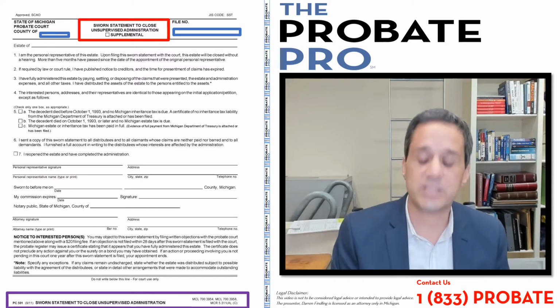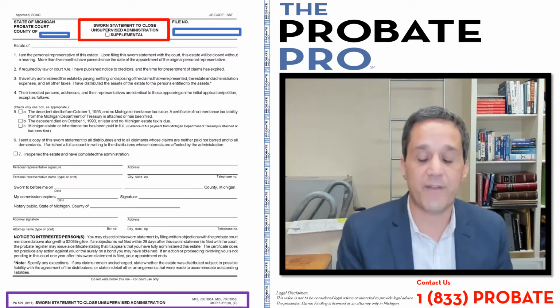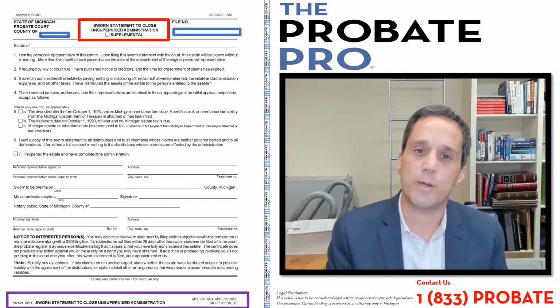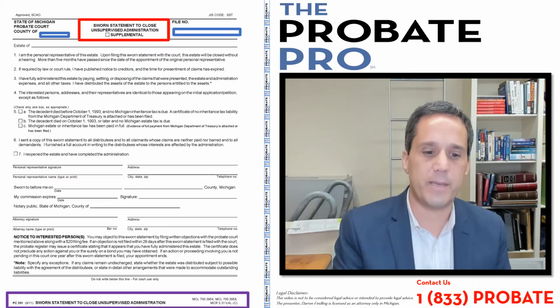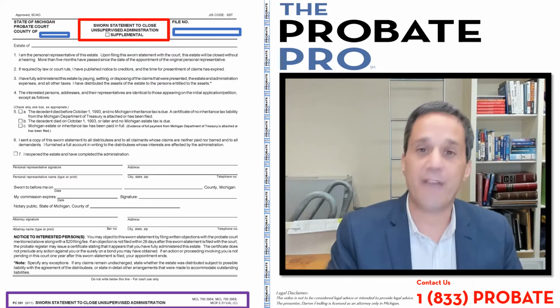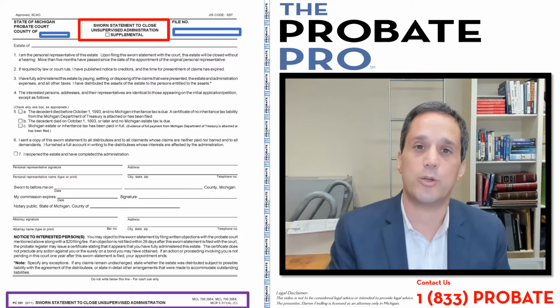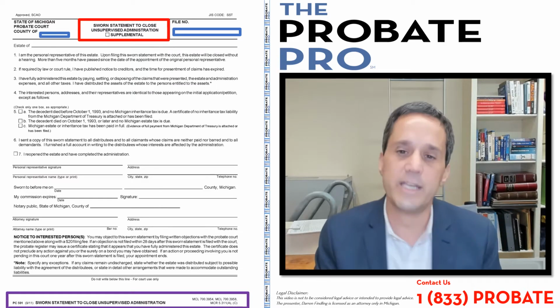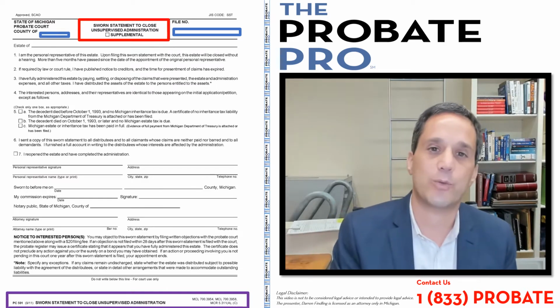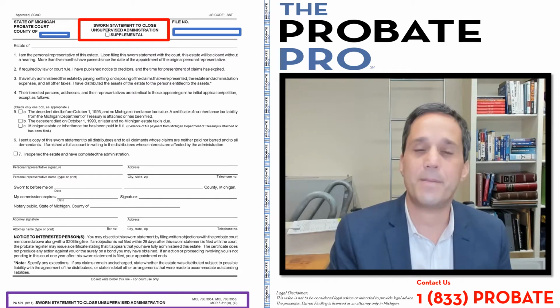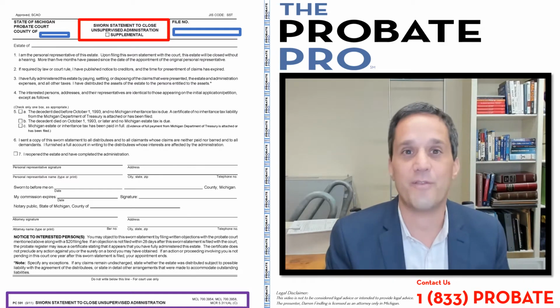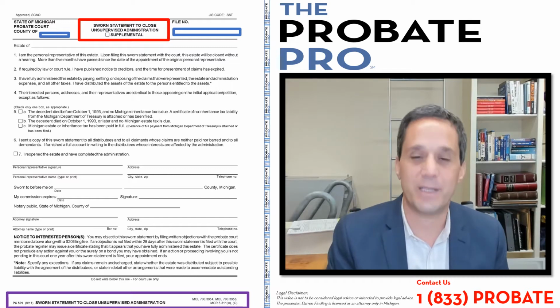Now, the other statute is 700.3958, and this statute relates to the certificate of completion. So after this form is filed, then after a period of 28 days have concluded, the certificate of completion form then gets filed with the probate court to close out the probate estate. And that particular form I explained in another video explaining how you complete that form.